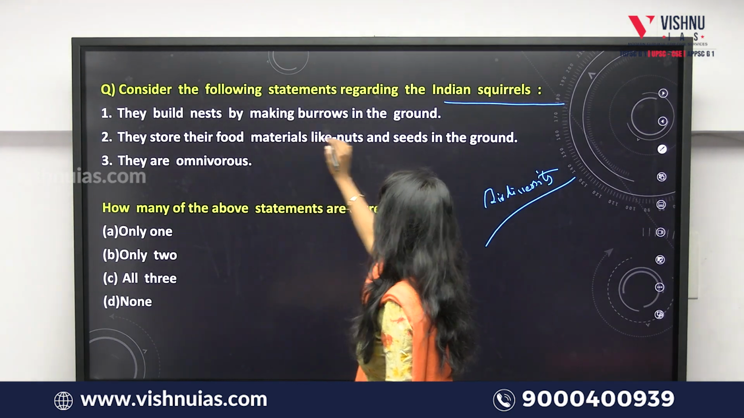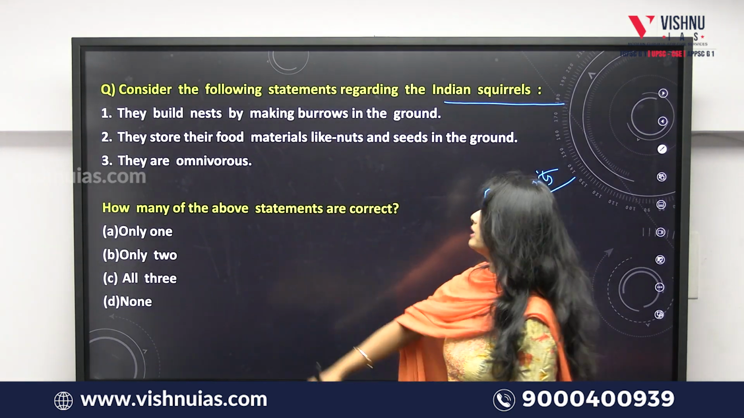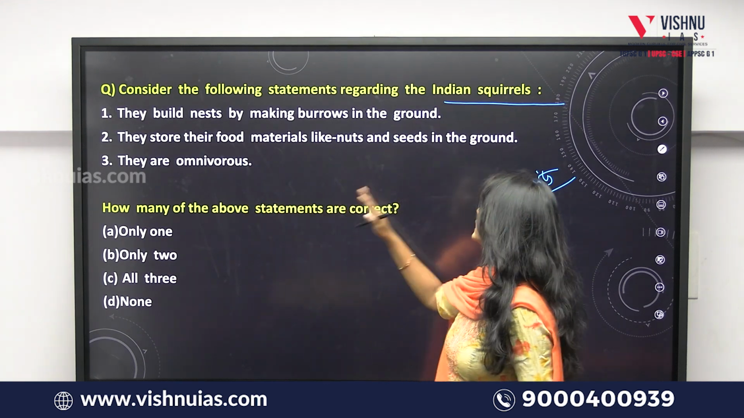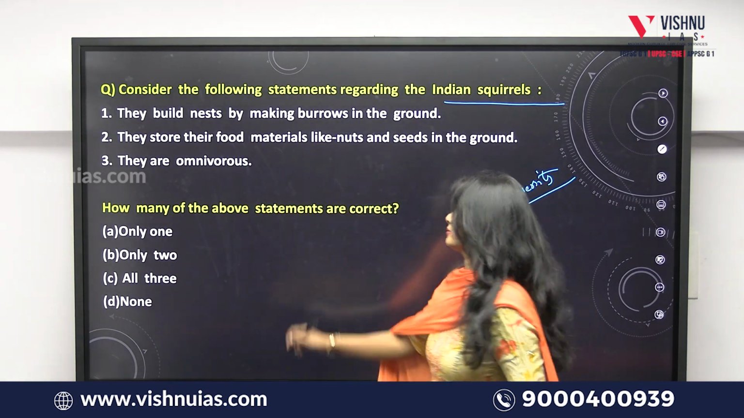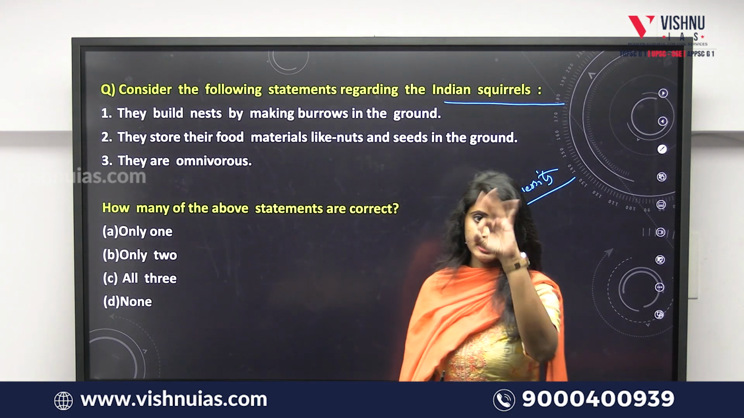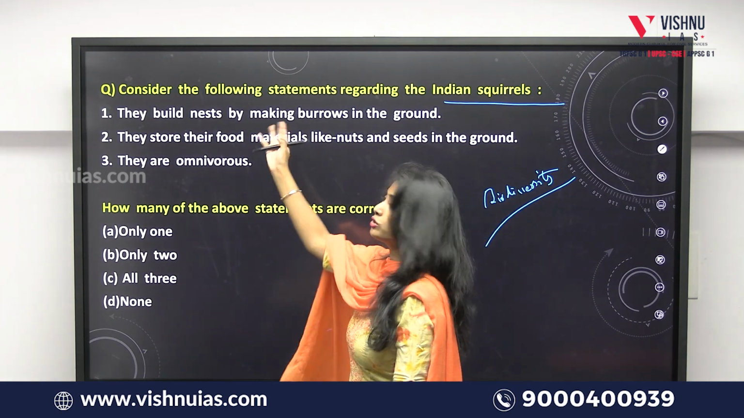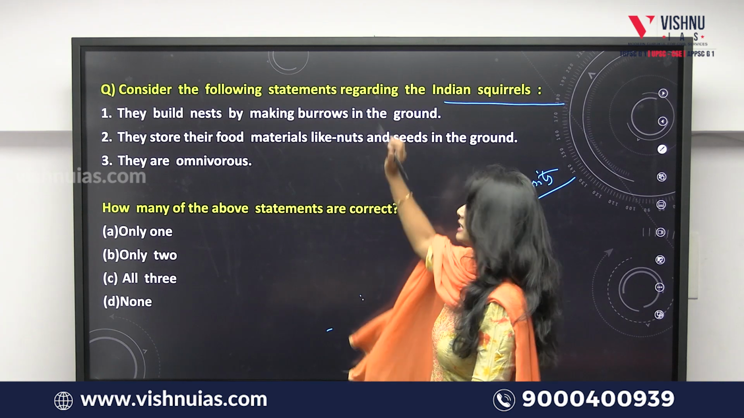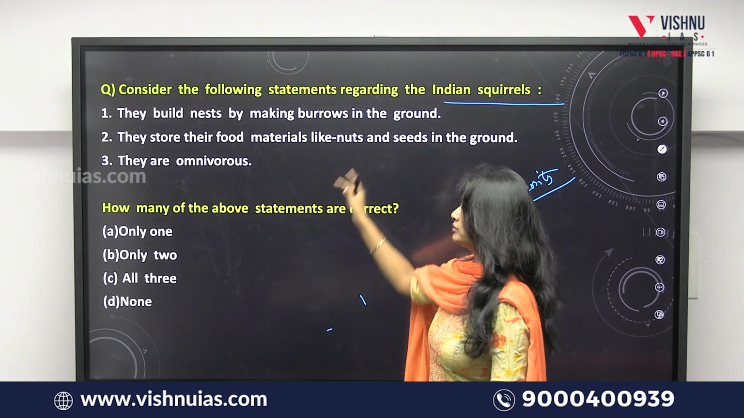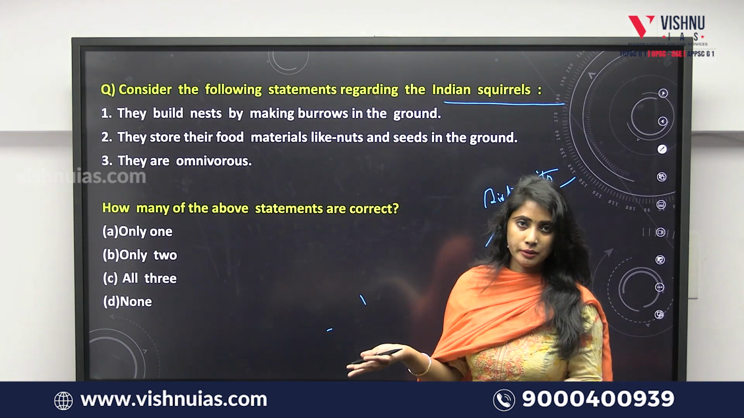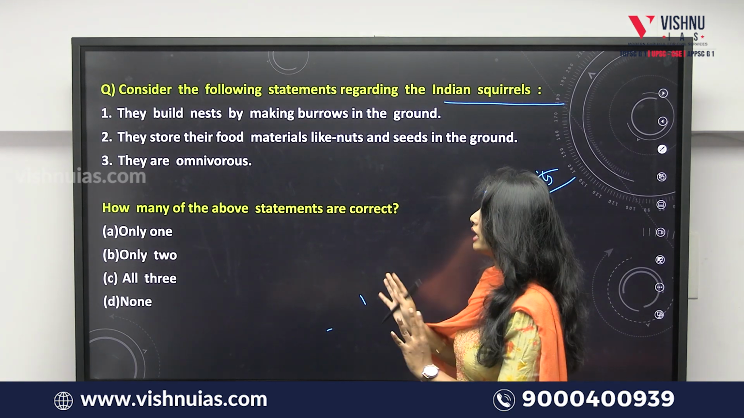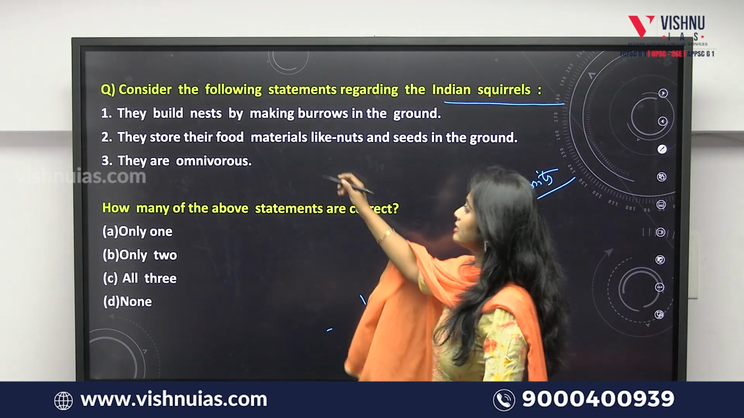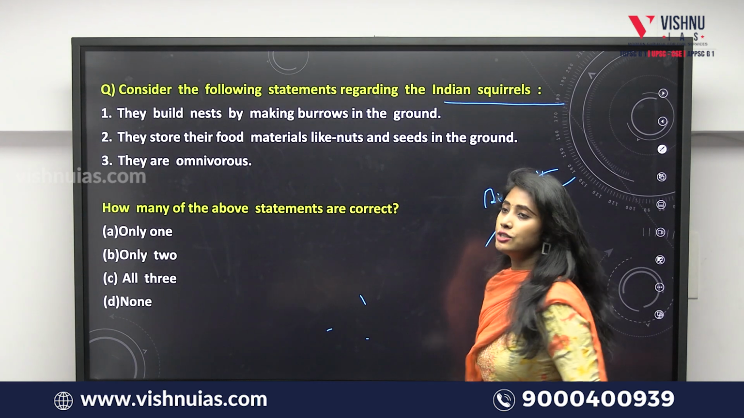They build nests by making burrows in the ground is the first statement. They store their food materials like nuts and seeds in the ground. They are omnivorous. These are the 3 statements, and the question is, which among the following statements are true? Only one statement is true among them, 2, all the 3, or none of the statements is true, is the question posed.